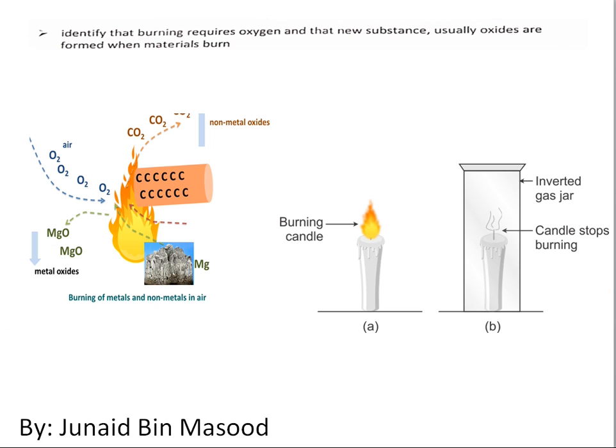Whenever something is going to burn, carbon dioxide is going to be produced, or an oxide of whatever is burning. For example, if magnesium is burning, magnesium oxide will be produced. So burning produces oxides of those substances.